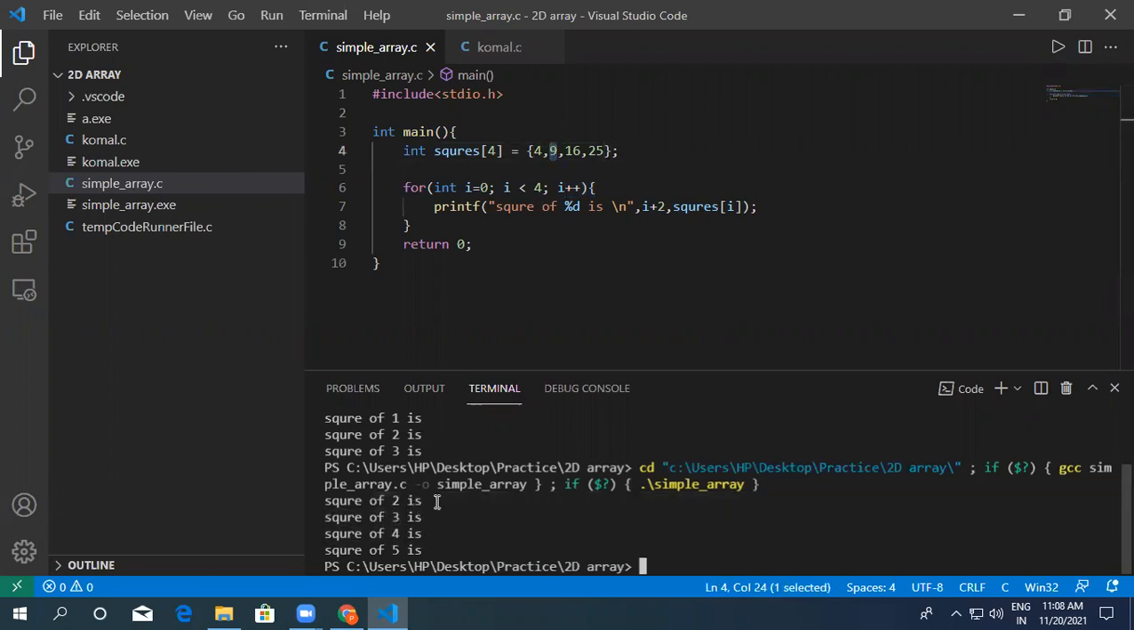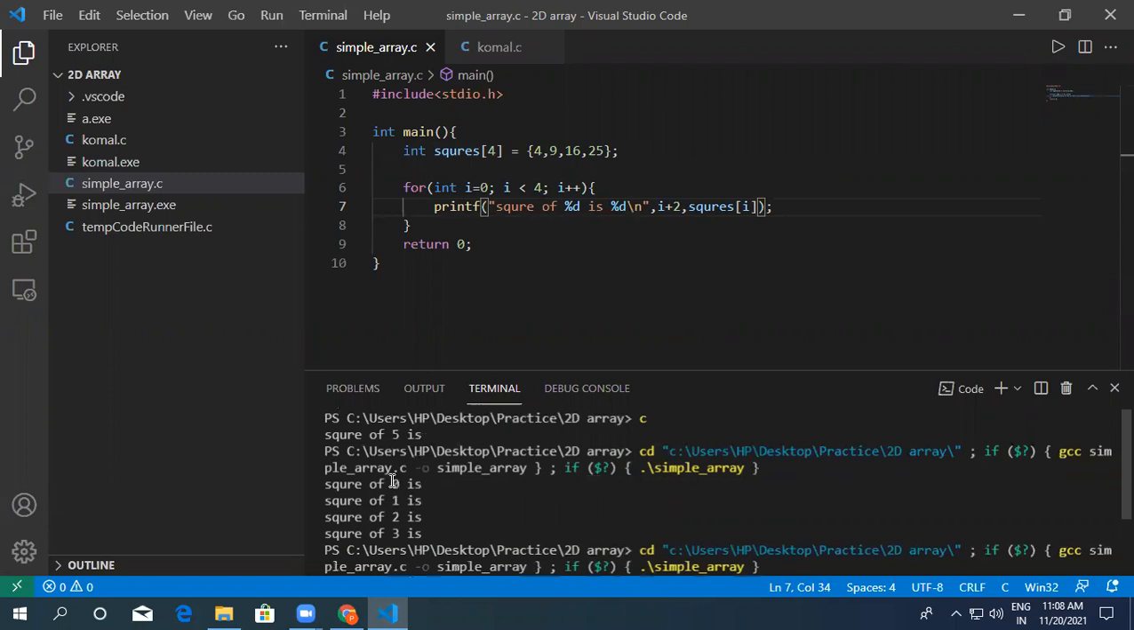Here we will get a new line after each, and here let me make one percentage d. On this line, if it is 0, we will get 4. If it is 1, we will get 9. If it is 2, we will get 16. i is 0 in the first line, i is 1 in the second line, so we will get 9. On line 3, i is 2, so we will get 16. Here i is 3, we will get 25. So we got the output.